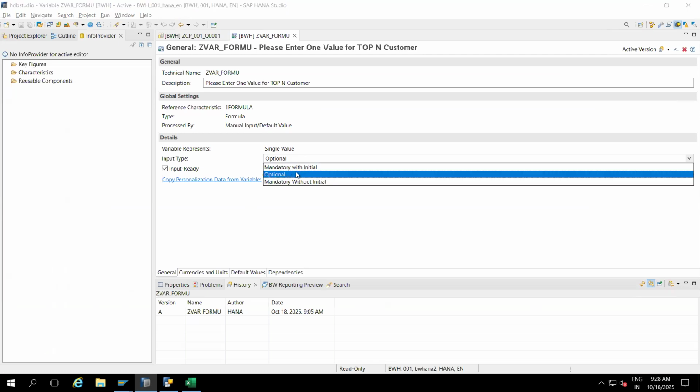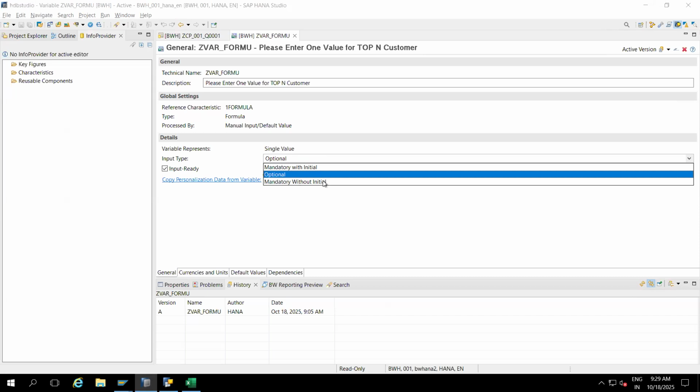If we select the first option, mandatory with initial, it means we need to enter some value, a number like 1, 2, 3. Sometimes a hash value, blank or initial, you can also enter. If you select the last option, mandatory without initial, it should not be blank, and you cannot enter a hash value either.